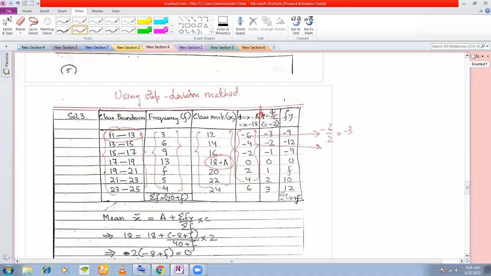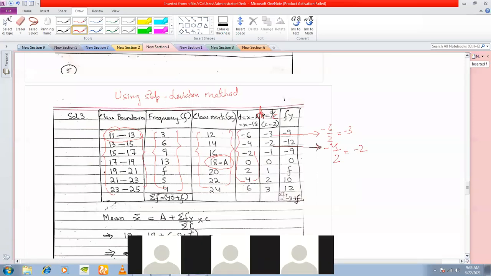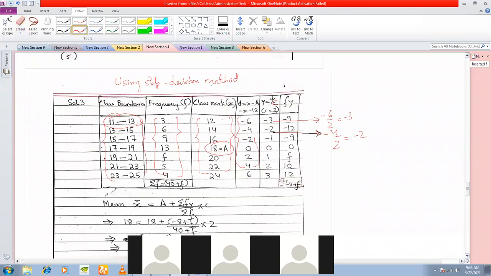Minus 4 divided by 2 gives minus 2, and so on. No, this is y only. This is not D. This is y because we are using step deviation method. This column is for deviations.